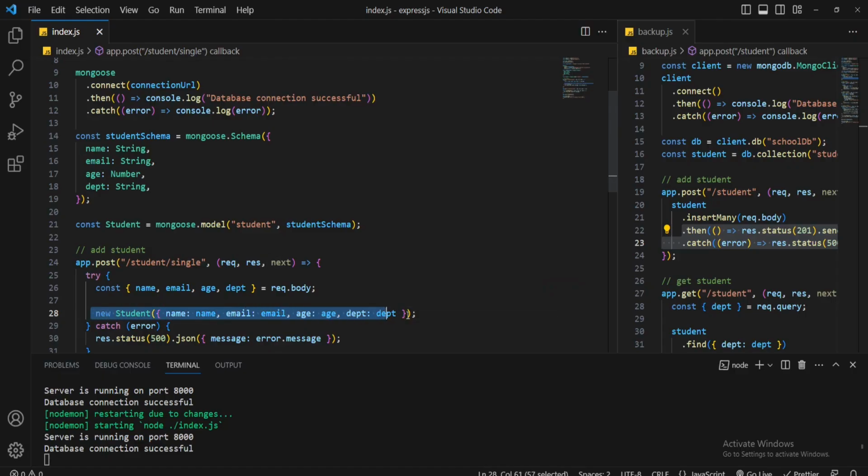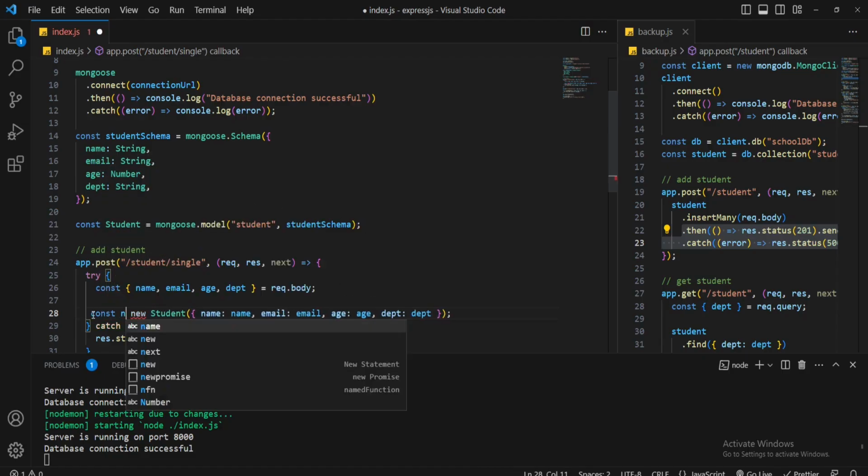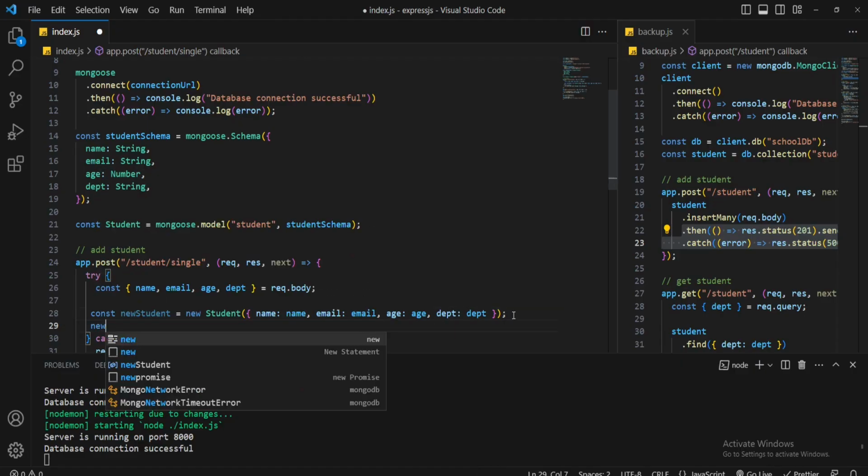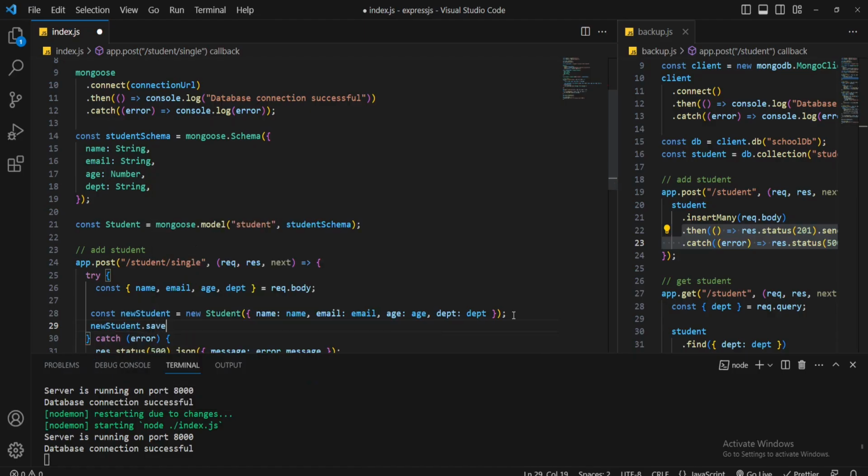This new student model returns an instance, so let's store it in a variable: const newStudent is equal to this new student. After that, this new student instance provides us a save method, so I'll call this save method to save to the database. newStudent.save, and that's it to add data to the database.